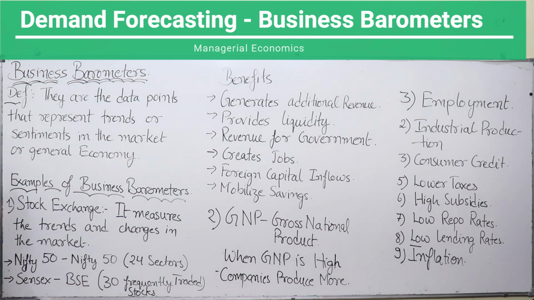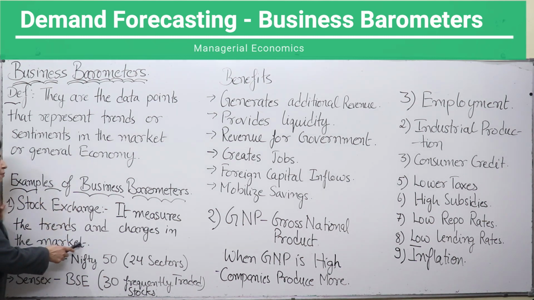Number one, stock exchange. Stock exchange measures the trends and changes in the market. In these exchanges, stocks of 30 to 50 companies are combined together and their average performance is seen. So stock exchanges have the average performance of different companies and it can be high or low.